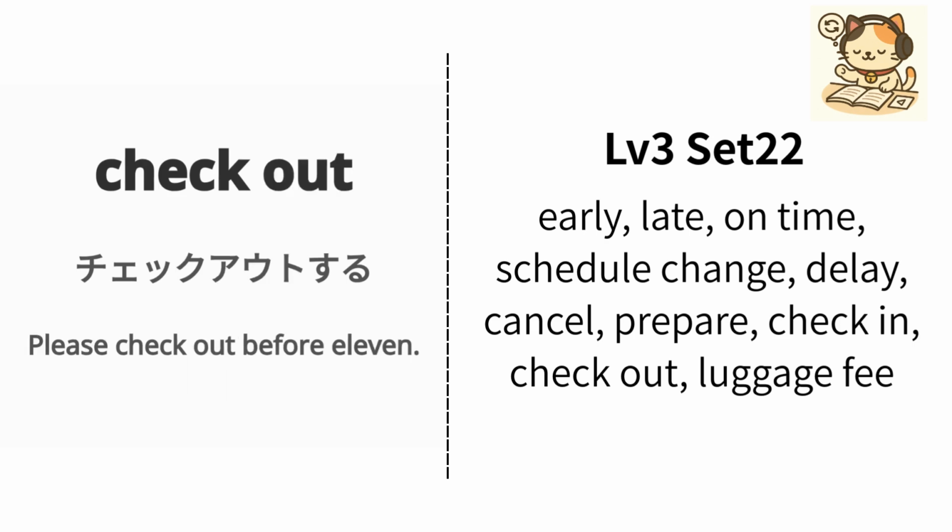English is check out. Japanese is チェックアウトする. Example, please check out before 11. 11時までにチェックアウトしてください. Repeat, check out, check out.